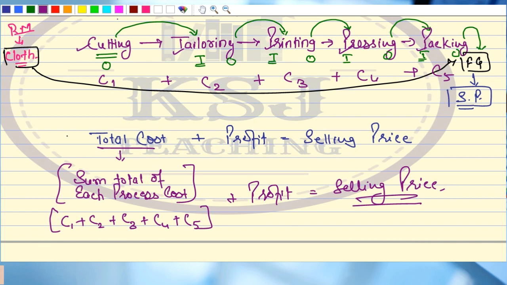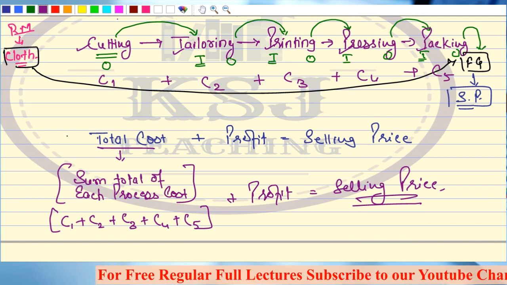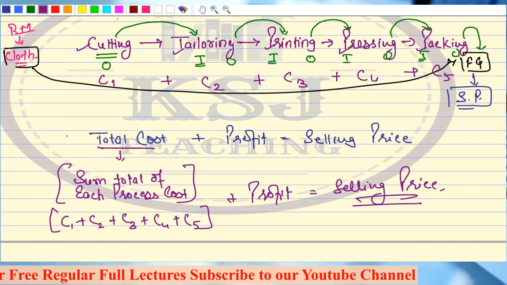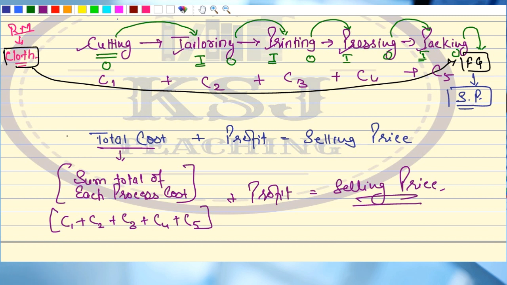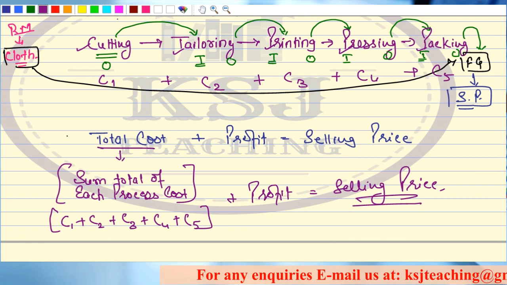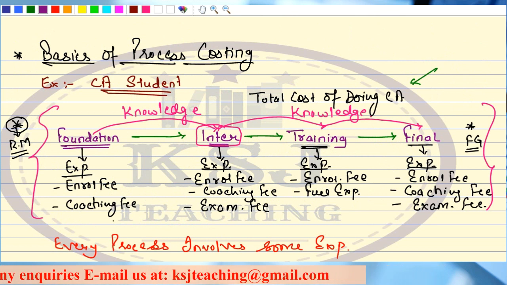That is why we divide the total manufacturing process into different processes. We find out the cost at the different processes, and then it is summed up, plus the profit will give you the selling price of the finished product, right? So this is the purpose of studying process costing. I hope it is clear, and this is the best example I could have explained to you, right?